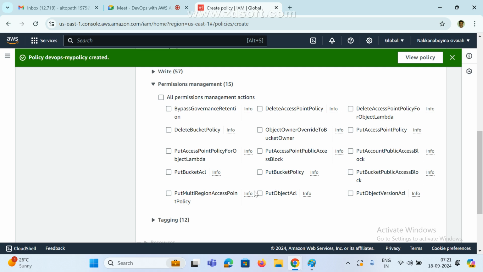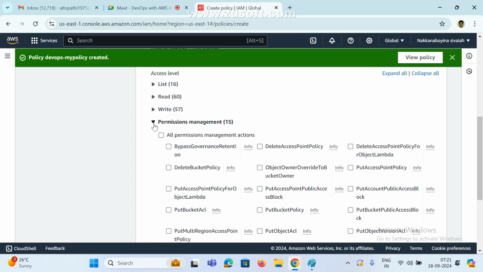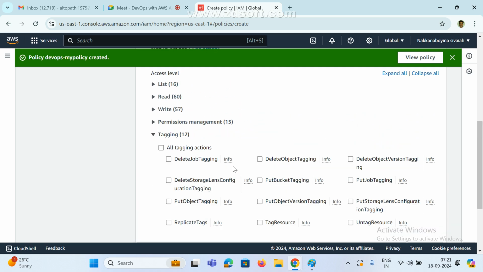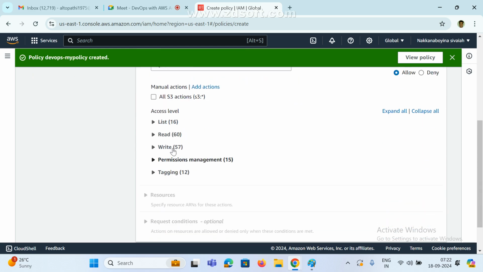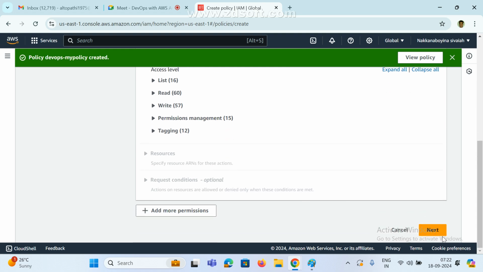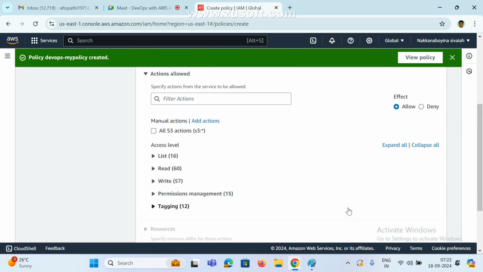See, I selected S3, right? Put bucket policy, put bucket versioning, ACL, if you want to enable these and all. There is also tagging, whatever you want, we can select it. So this is the visual GUI mode. GUI level is very simple. Just expand which access you want, which access you don't want, select and unselect, and finally create. That's it.